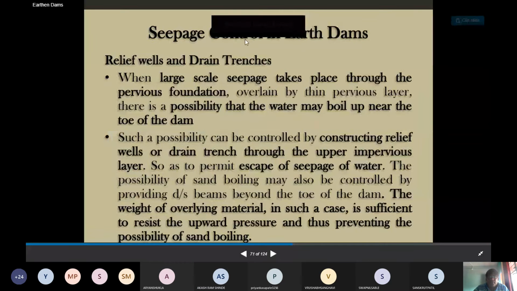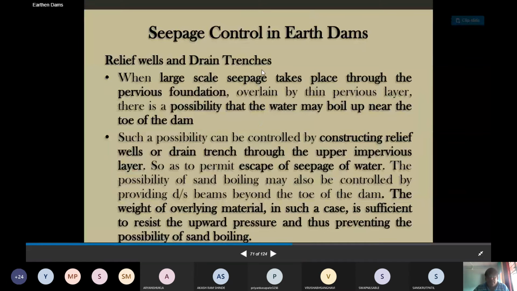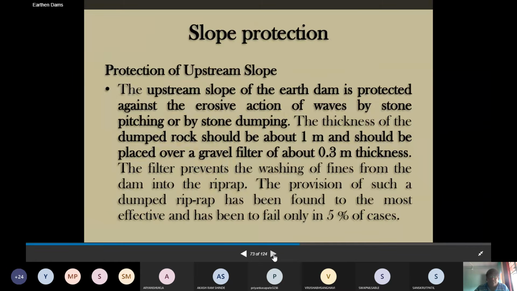See here in the earlier case, seepage control should be achieved because of the provision of the relief wells and the drain trenches. Then in what way are the relief wells provided? This is the exact location of the relief well. Here we have to observe the provision of the relief wells and the drain trenches. The trenches are provided inside this dam, where you need to control the failure.